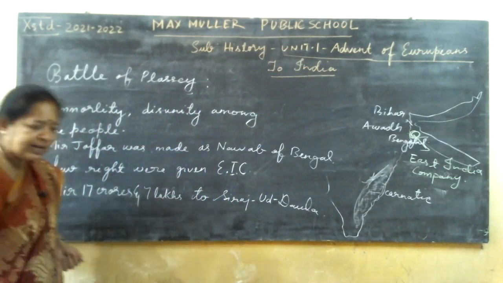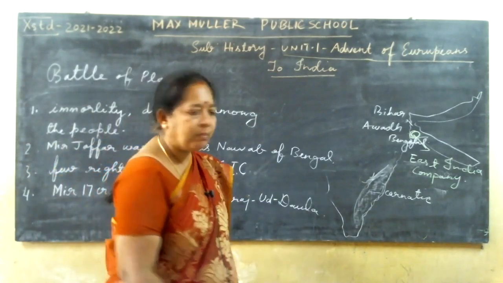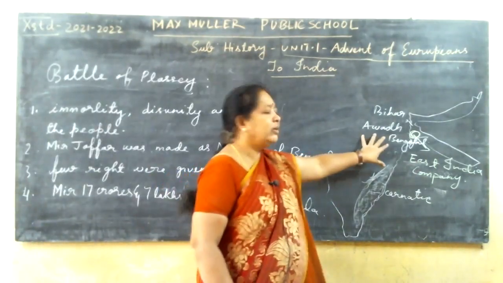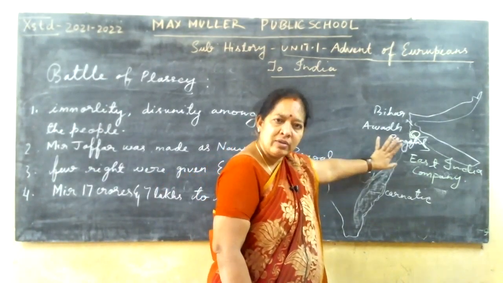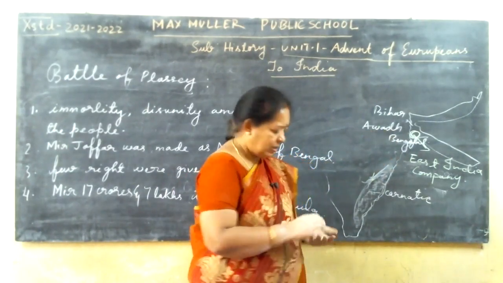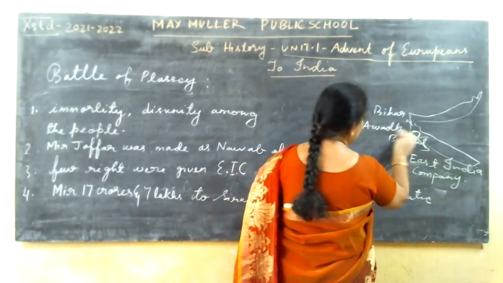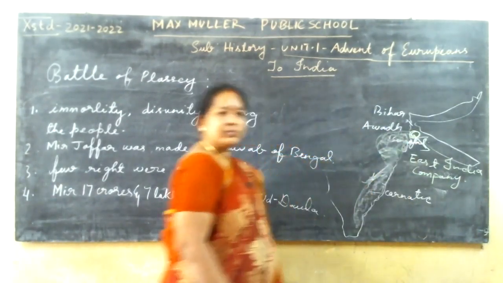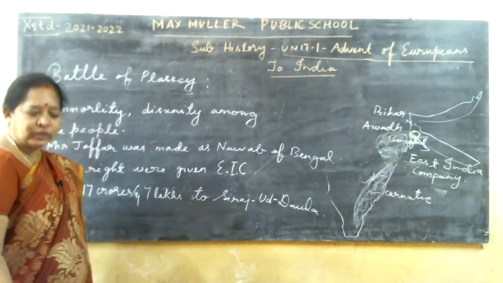So with this, Bengal came under the control of the Britishers.